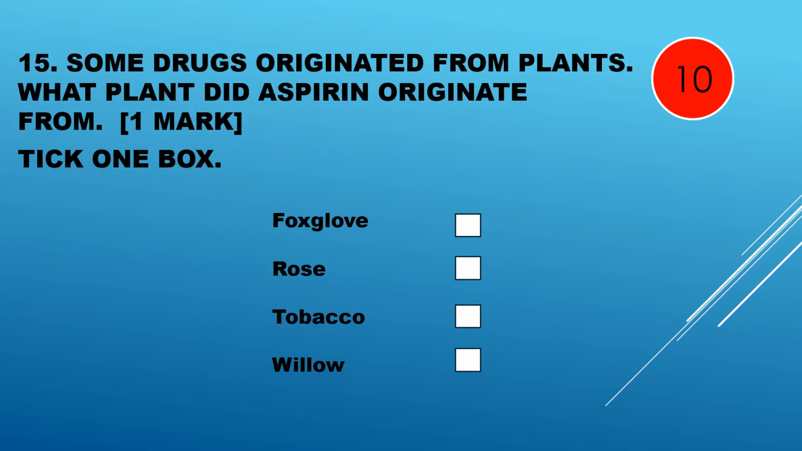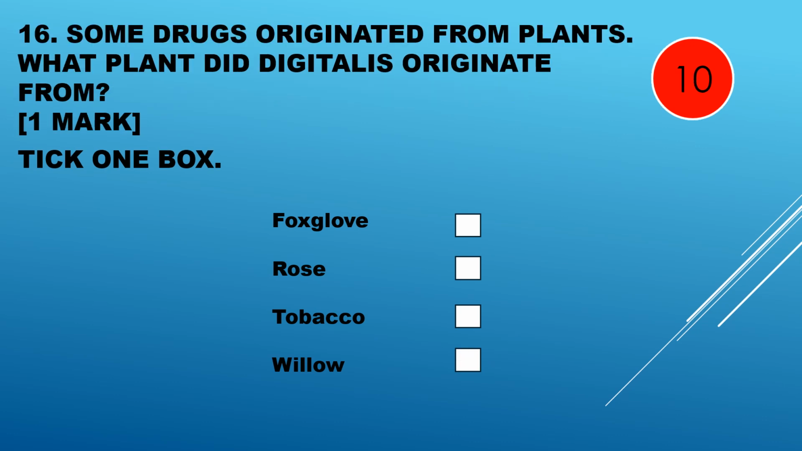Question 15. Some drugs originated from plants. What plant did aspirin originate from? Is it foxglove, rose, tobacco, or willow? Aspirin originated from willow. Question 16.